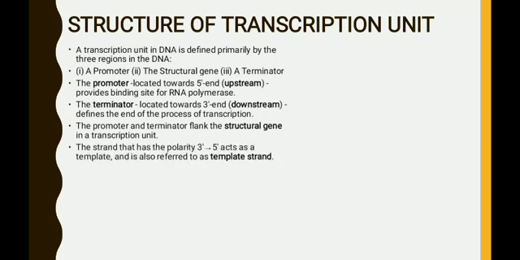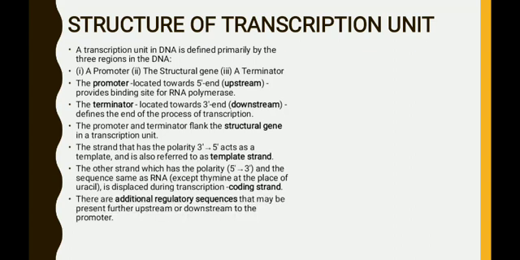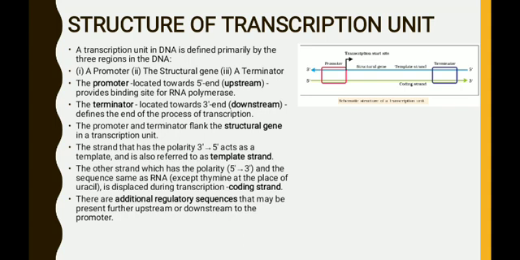The strand that has polarity 3 prime to 5 prime acts as a template and is also referred to as the template strand. The other strand, which has the polarity 5 prime to 3 prime and the sequence same as RNA, only the difference being thymine in place of uracil, is displaced during transcription and is known as the coding strand. There are additional regulatory sequences that may be present further upstream or downstream to the promoter. And this is the diagram of the transcriptional unit.